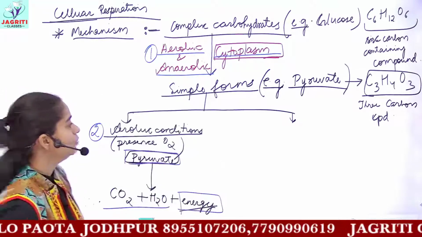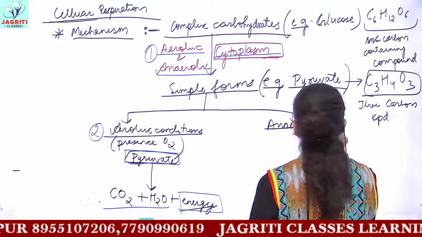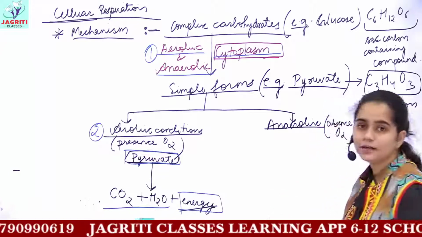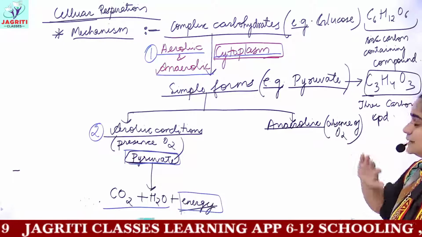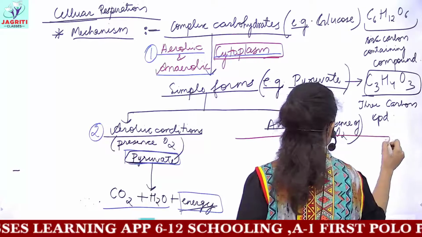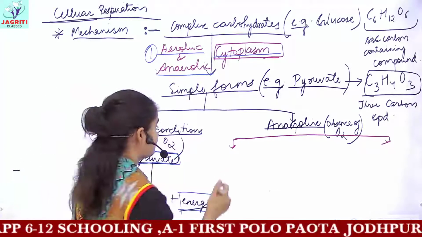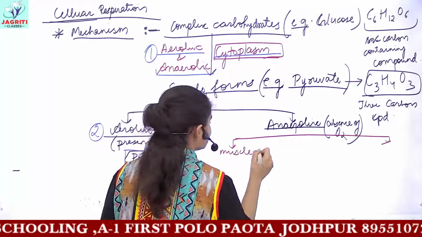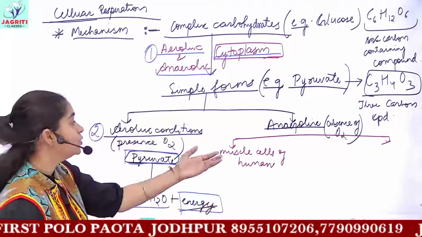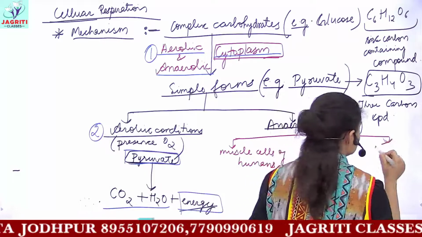The next process occurs under anaerobic conditions. Anaerobic means you have absence of oxygen in the environment or in the organism. So whenever oxygen is absent, this case can further be divided into two cases. This anaerobic condition can also occur in our body, that is, in the muscle cells of humans. So in muscle cells of humans, you observe anaerobic conditions sometimes. Or the next would be in yeast cells.